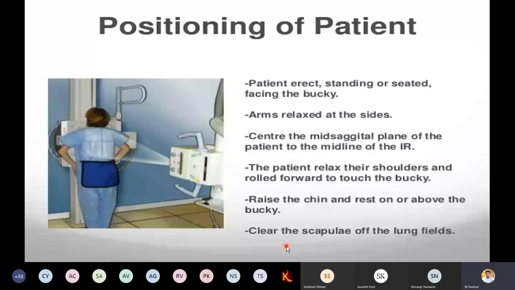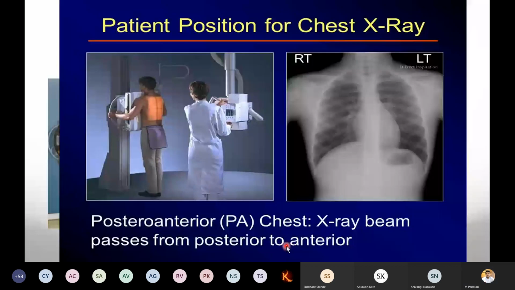These are the positions which we want to instruct the patients clearly. Now you can see this picture, how they hold the particular bucky. Getting it? This is the particular view of PA chest X-ray, where the beam passes from posterior to anterior. Here you can see the right and left.